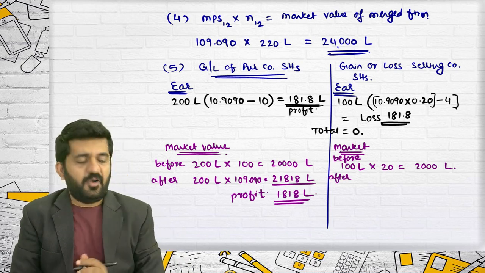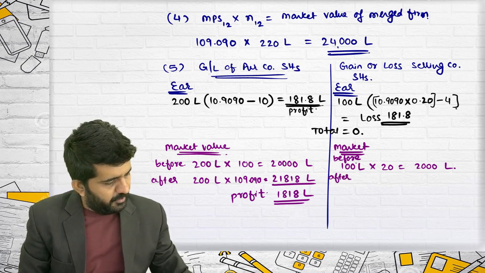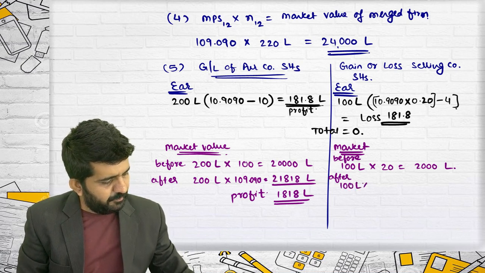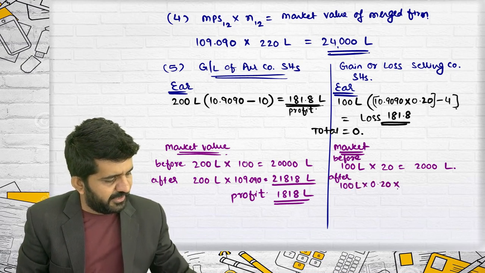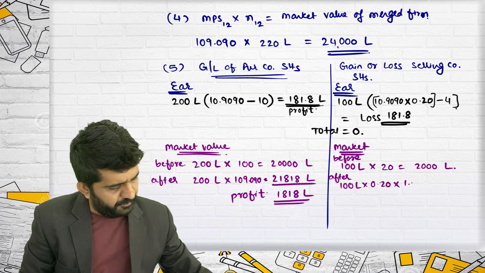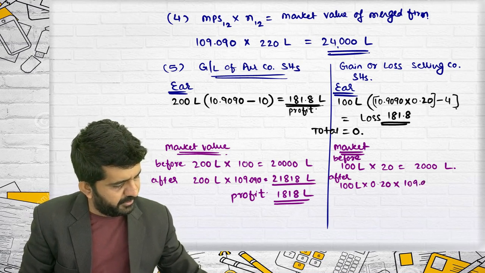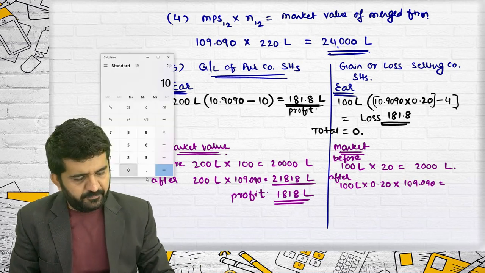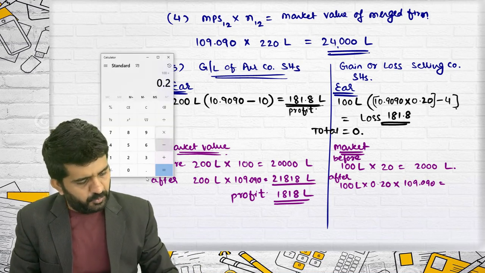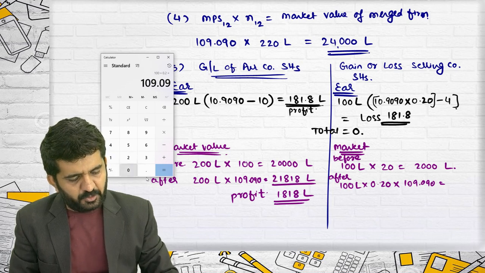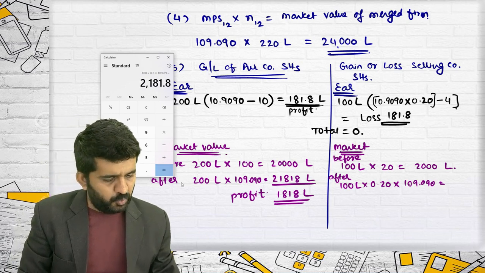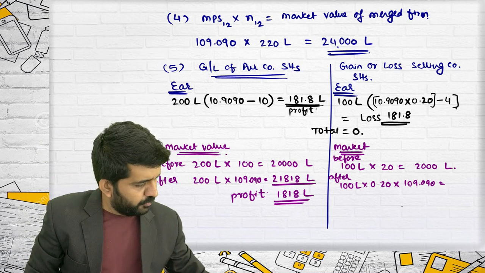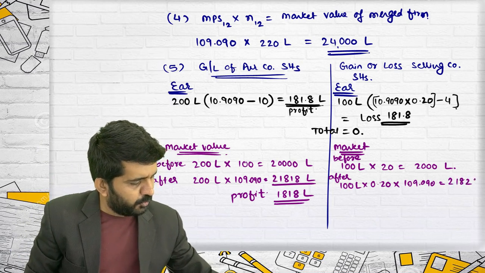After, 100 lakhs multiplied by 0.20, that is exchange ratio, multiplied by 109.090, which is 2182 lakhs.